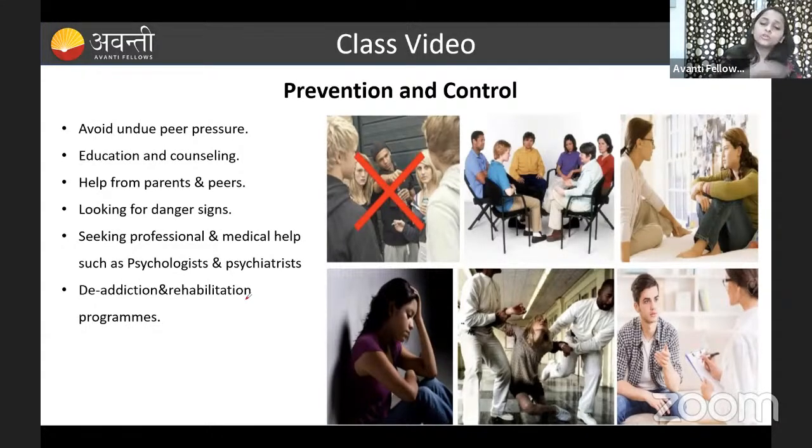And if it is a worsened case, and it is not at all going to leave, it is not at all going to decrease, in that case, we have to admit them to the rehabilitation center. You all know what a rehabilitation center is, right? So if the person is drinking more and is not going to come out of that, they will send him to the rehabilitation center where he will get a gap. At that time he will reduce the alcohol and everything will be stopped, thereby overcoming these drugs and alcohol. Okay, and the de-addiction and the rehabilitation programs. So all these things are prevention and control.